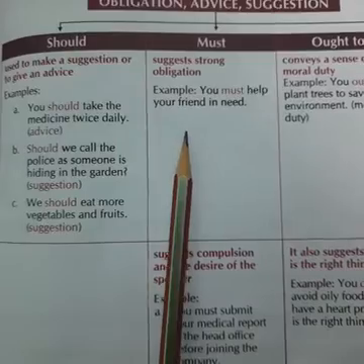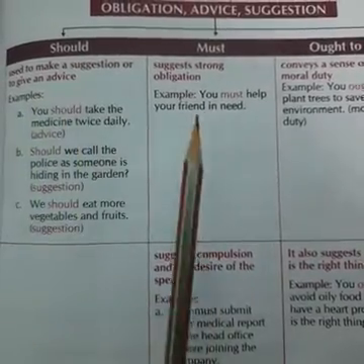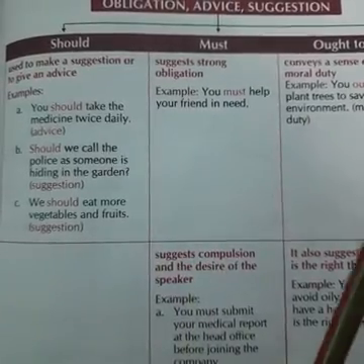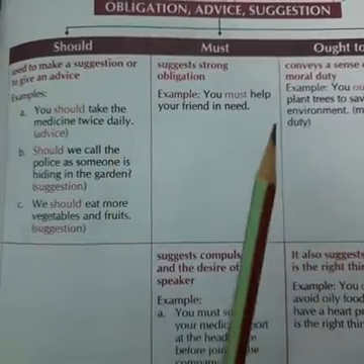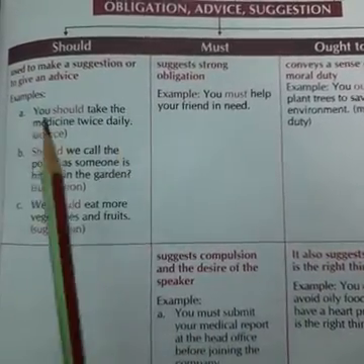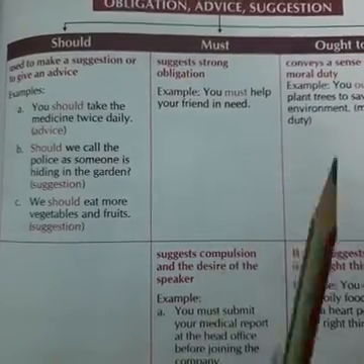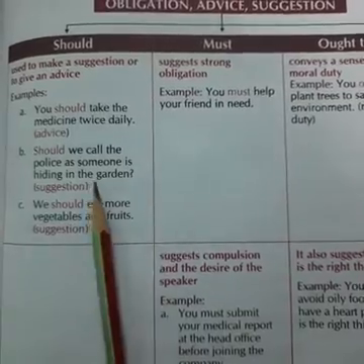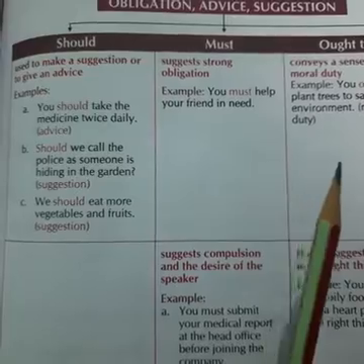So the translation is the same in both cases, whether I use should or must. But the difference between them is that should is used when you are normally advising for something, and must means it is compulsory to act upon that. That is the difference between should and must. Must means it is compulsory, it's necessary to follow.